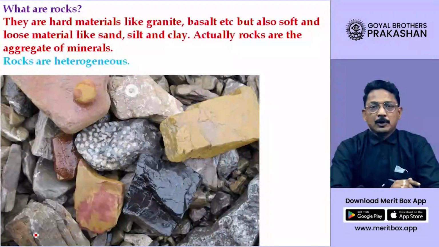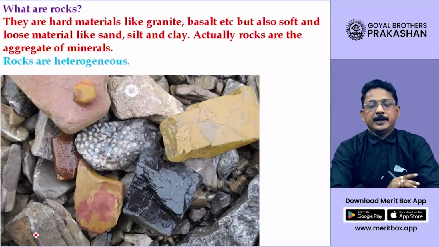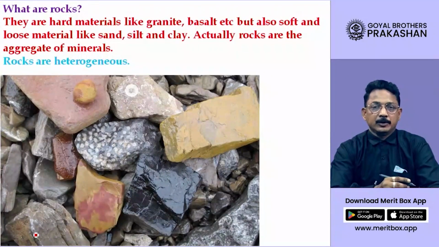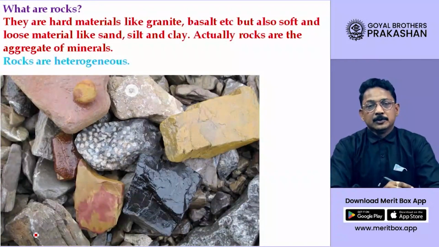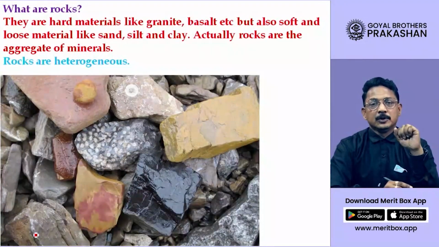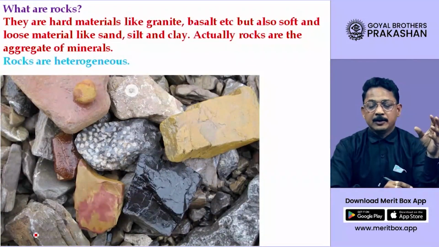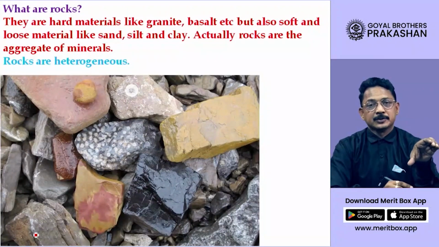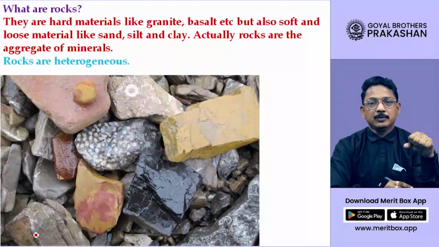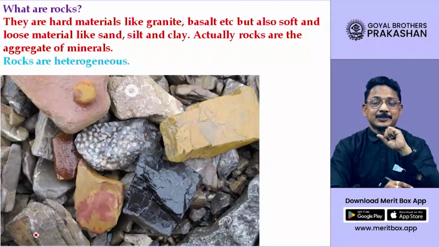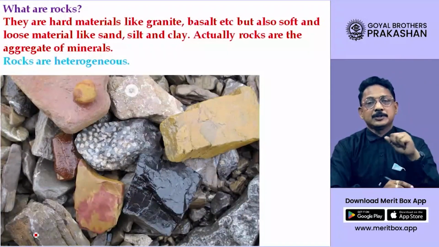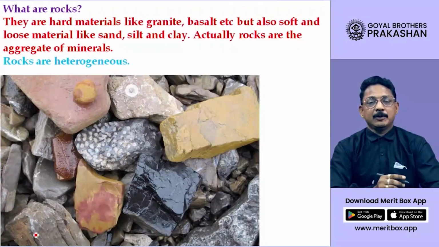Whenever we talk about rocks, in front of our eyes a very huge piece of stone comes, seen from a mountain or lying on the ground. Is that a rock? Yes, that is a rock. But a rock can also be even a small stone or clay or sand or silt. Even that is also a rock. Very difficult to understand, but yes, it is also rock. The only thing is it is of very small size, and because it is of very small size, we call it either clay or stone.